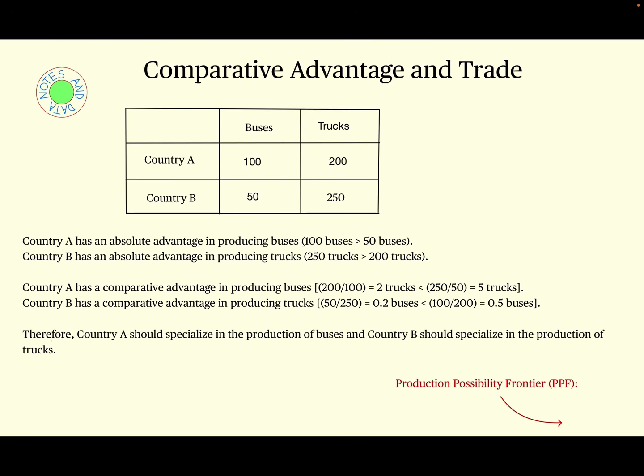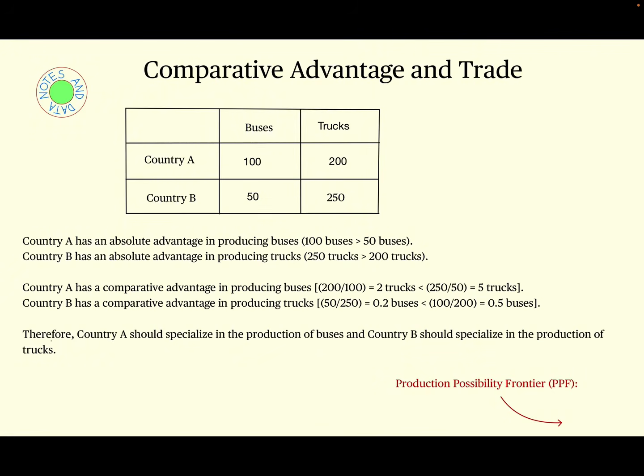As we can see in the chart, country A can produce either 100 buses or 200 trucks with all of its resources and technology. Country B can produce either 50 buses or 250 trucks with all of its resources and technology. A country is said to have an absolute advantage if the country can produce a higher quantity of a product than another country.